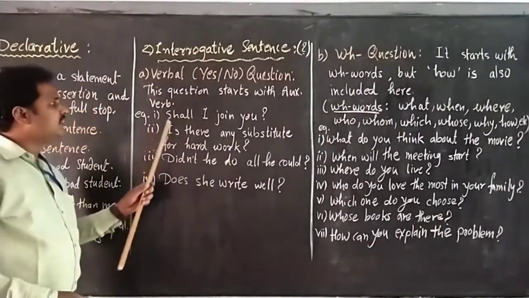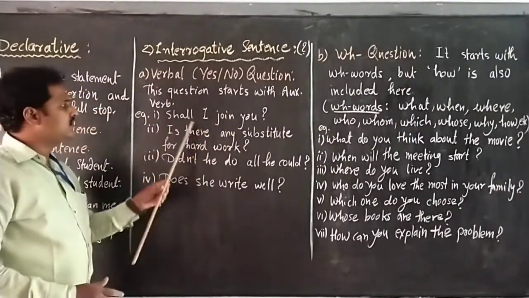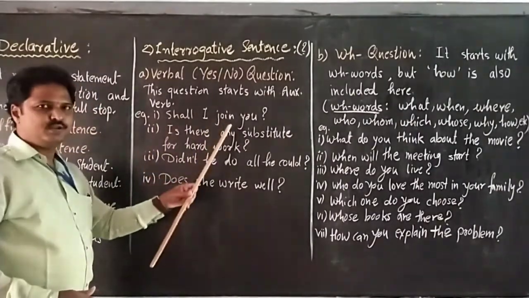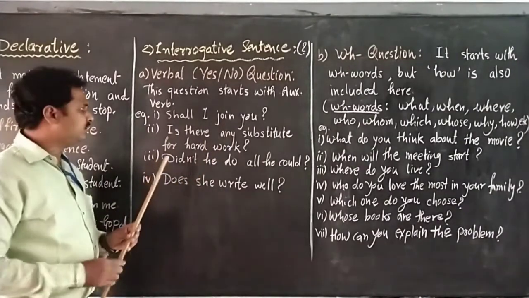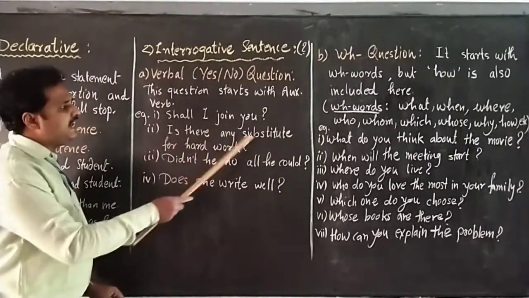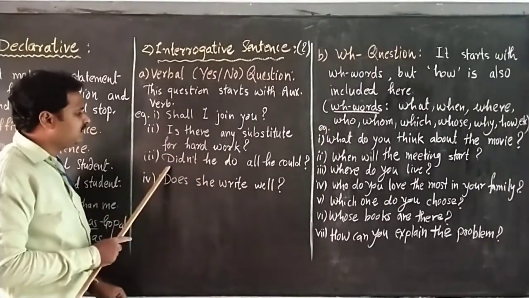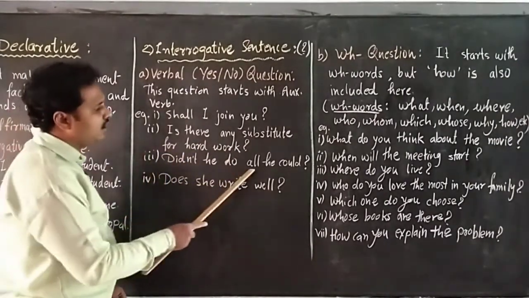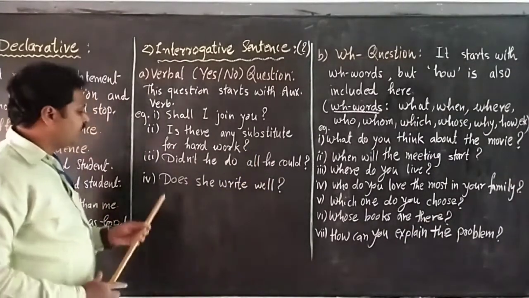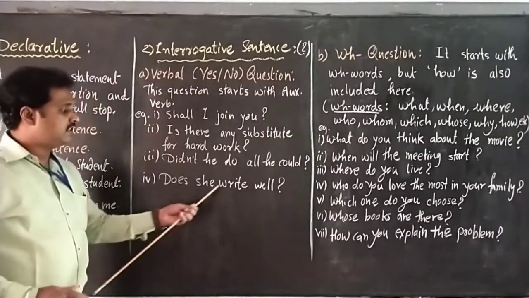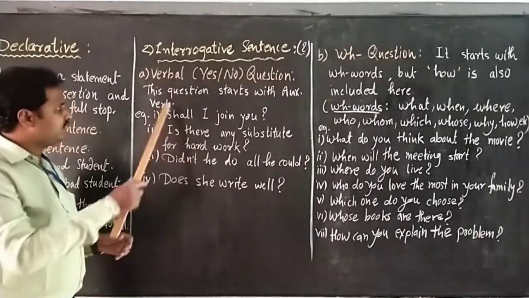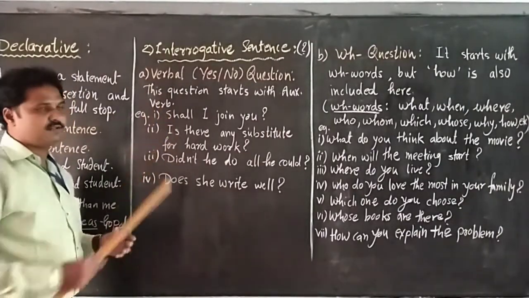For example, see here, shall I join you? Here, shall is used. Shall I join you? The answer will be yes or no. Second one, is there any substitute for hard work? Third one, didn't he do all he could? And the fourth one, does she write well? So these are the kinds of verbal or yes-no questions.